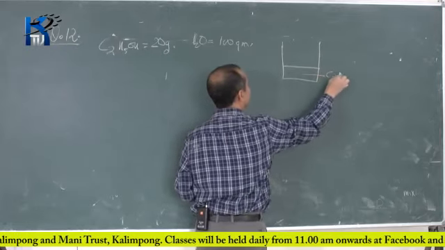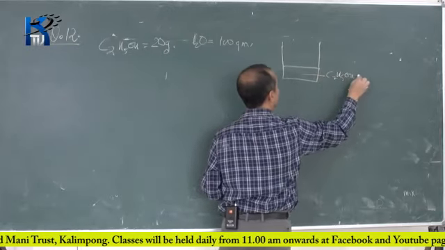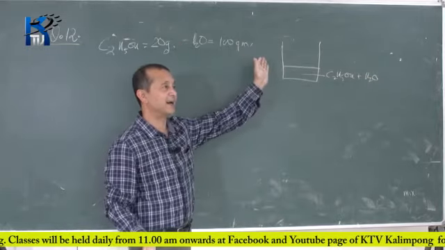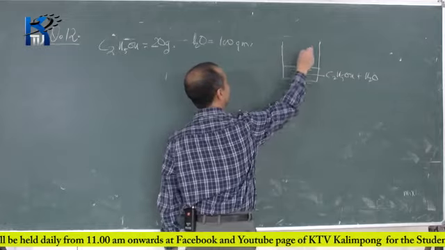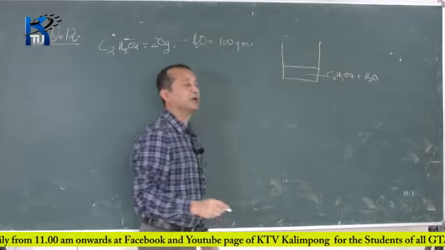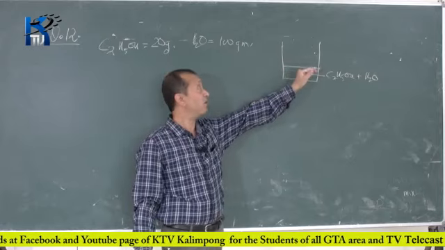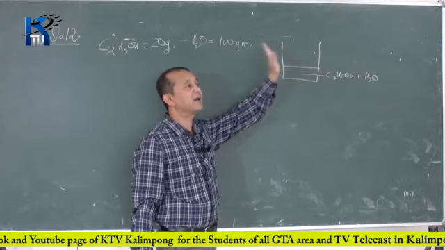We have ethyl alcohol and we have water. The amounts given are 20 grams and 100 grams. Therefore there will be vapors on the top. The question is, find the vapor pressure over the surface of the liquid.